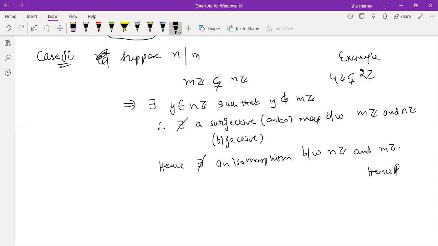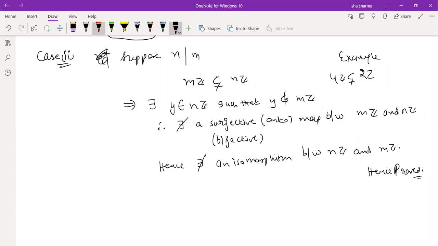So for this case it is just like the explanation only. Is that fine? Is that okay? Yes, ma'am. Yeah, so this is a general result now: for any two random rings of these integers, they are not going to be isomorphic to each other. We have just proved it in general.